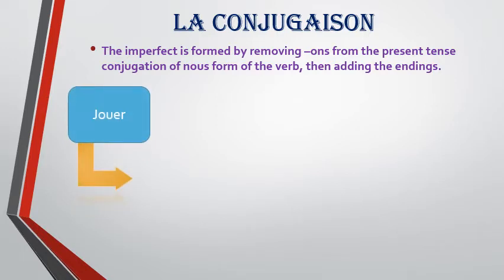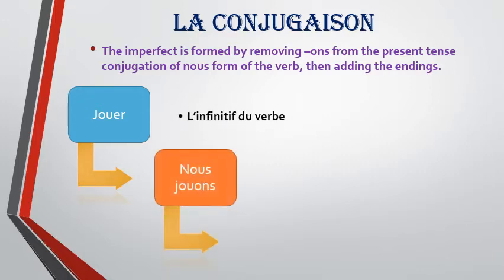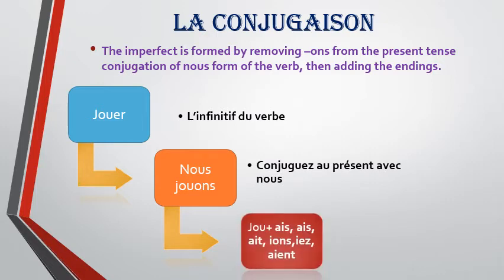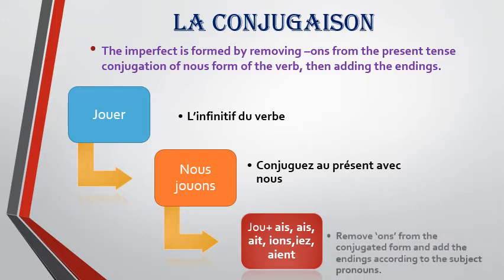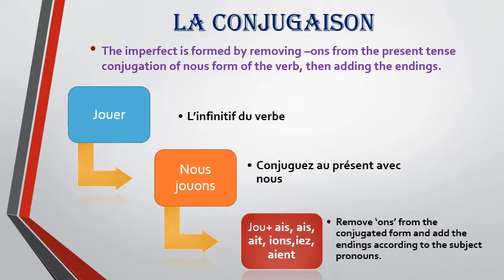So let's see, for example, the verb jouer. This is the infinitive form of the verb. Then we conjugate this in the present tense. It is nous jouons. And thirdly, we remove -ONS from this form and add the endings according to the subject pronoun. So with je the ending is -AIS, tu -AIS, then -AIT, -IONS, -IEZ and -AIENT.